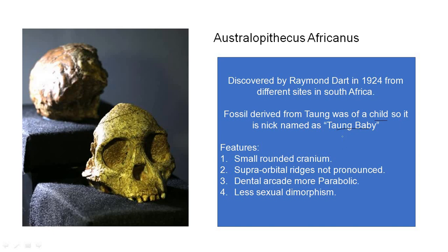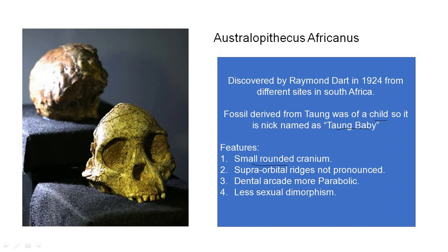The Taung Baby skeleton, if you have read in the book, then you can say that it belongs to which species of Australopithecus? It belongs to Australopithecus africanus. Now let's see what are the features. The features of Australopithecus africanus tell us that they had a small and rounded cranium. As you can see here in this picture, the cranium is very small, rounded.